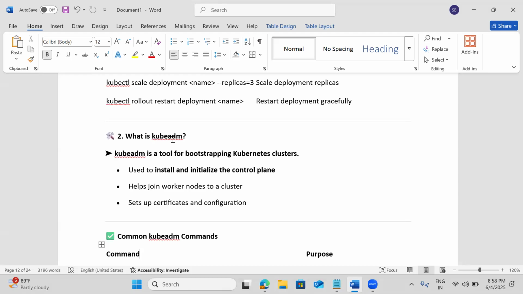Sir, the certificates thing? Certificates are nothing but this: whenever kubectl wants to communicate with the API server in production, we'll have some certificates also. Without that certificate, we can't authenticate. While bootstrapping, it will generate the certificates also.